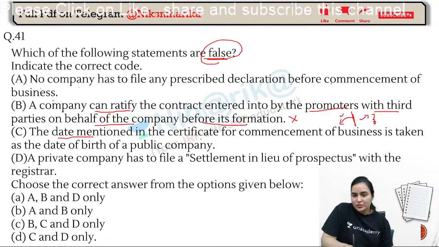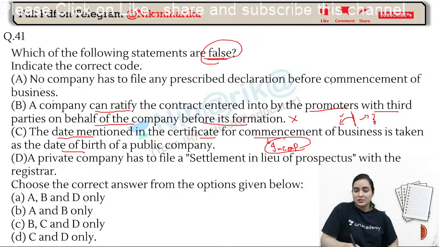The date mentioned in the certificate of commencement of business is taken as the date of birth. Certificate of commencement or certificate of incorporation? Incorporation is the date of birth. Commencement is the date when we start our business, when we start dealing in goods and services. That is the final date. So again, this will be wrong.